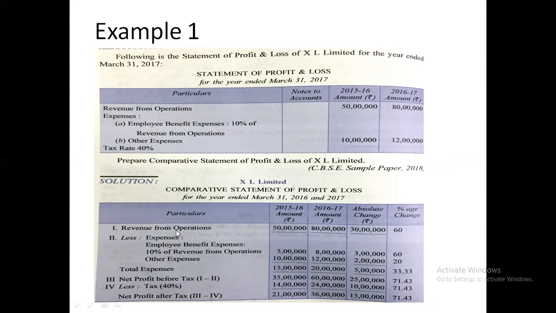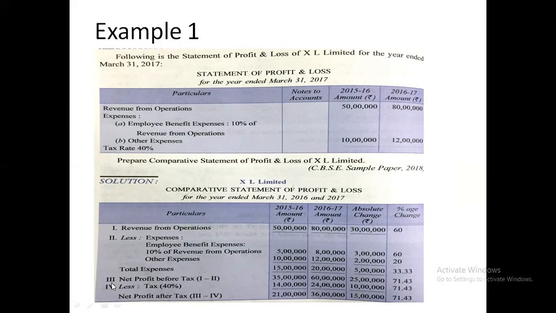Yeah, but only one item we have, revenue, but we are not having other income. So first we'll write revenue. Revenue of the previous year is 50 lakh, and revenue of the current year is 80 lakh. Then we'll write all the expenses. Two expenses are given: 5 lakh and 10 lakh, 8 lakh and 12 lakh. Then we'll see the total expenses, which are 15 lakh and 20 lakh.